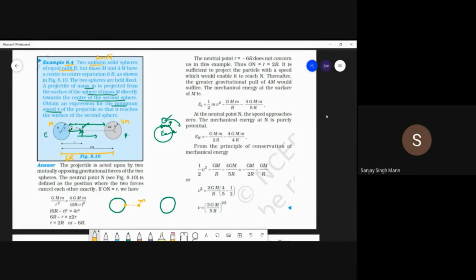So this is mass m, this is capital M, which is 4m, and let this distance be small r, this neutral point, okay? And what will be this distance? This distance is total 6r. So 6r, and see, this 6r is from the centers. Don't forget it, okay?